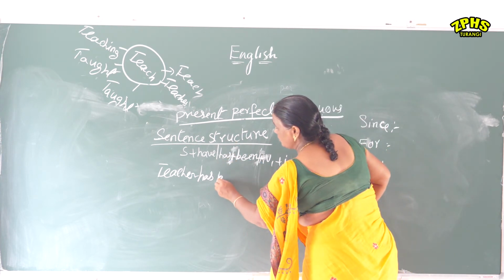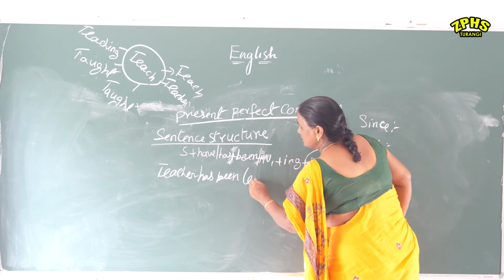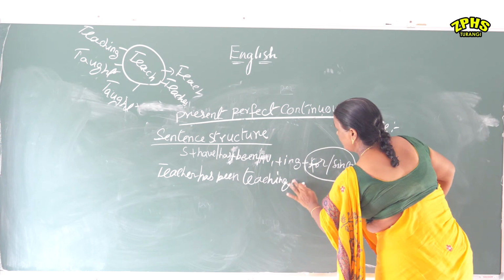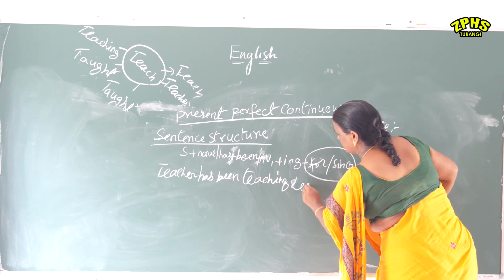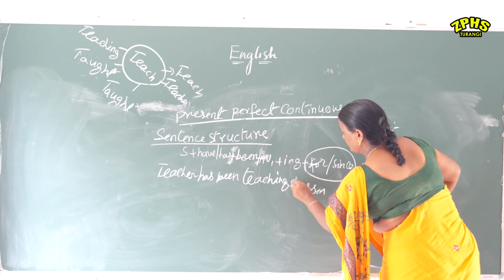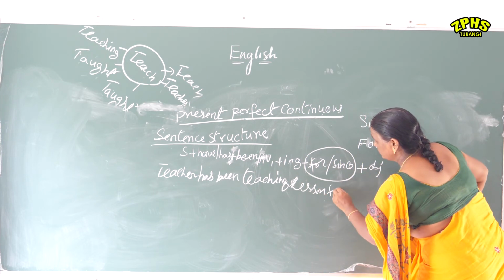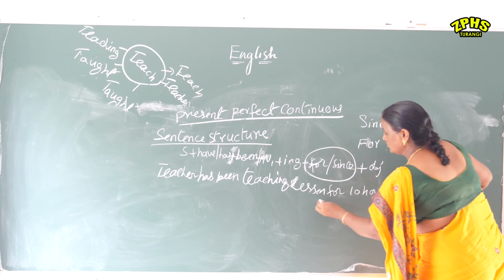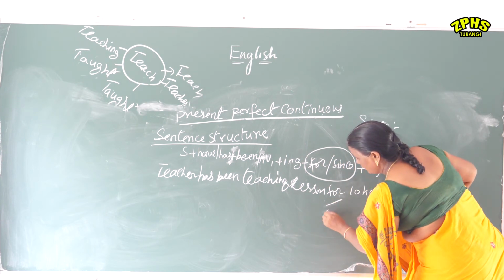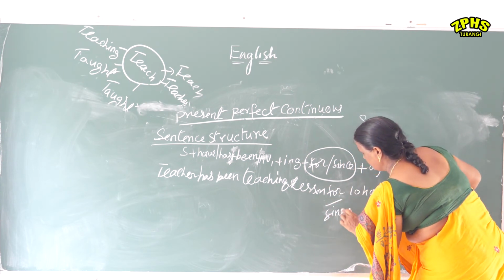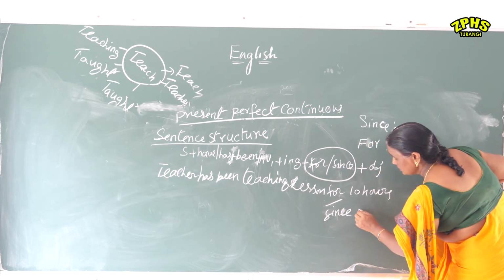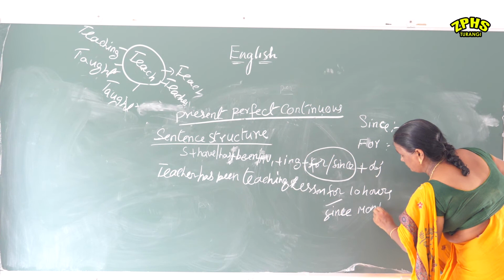Teacher has been teaching lesson, or grammar lesson, for 10 hours, or since Monday.